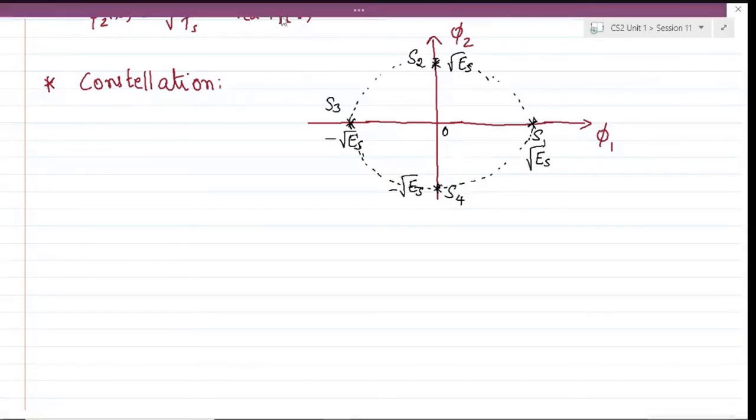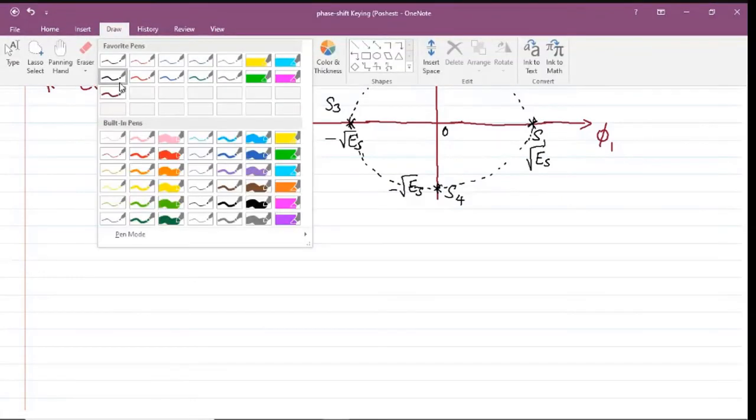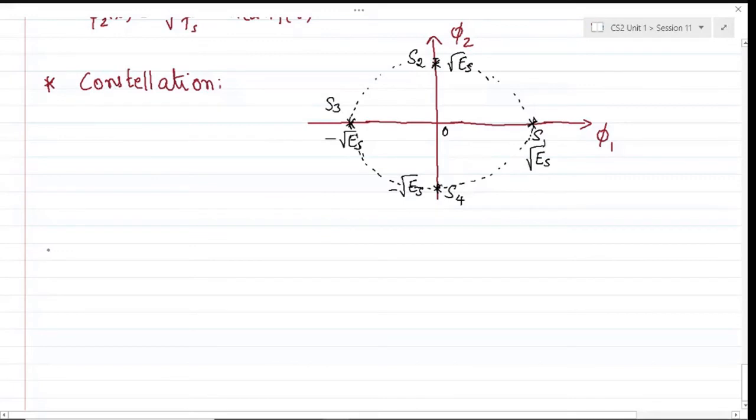And according to the other parameters like we discussed in BPSK, we can try to find out the energy of each symbol. What is the energy of each symbol here? Energy of each symbol is the square of the length of the vector. Here in this case it is ES.